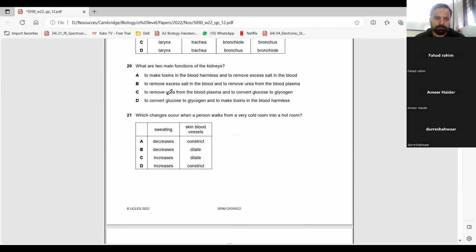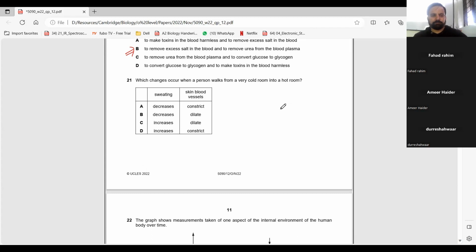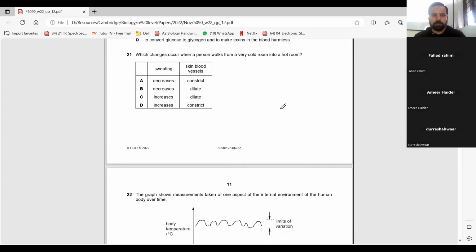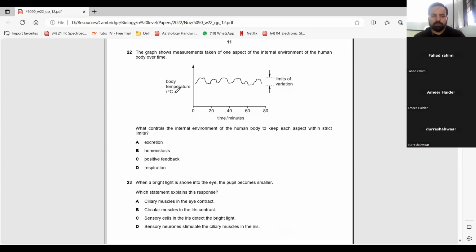20. Easy. Beta. Excess salts in the blood, to remove urea from blood plasma. Right? 21. C. Increase and dilate, repeated Charlie from yesterday.